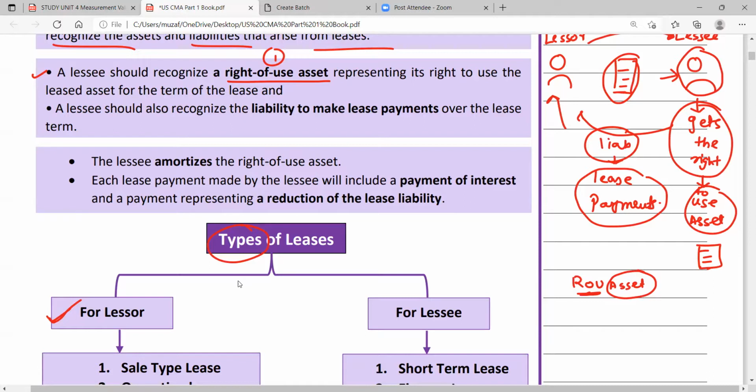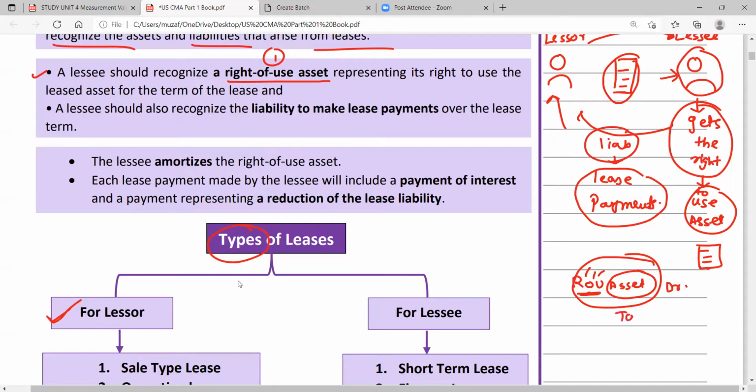He will say right of use asset. The name of that asset will be right of use asset. For example, we have taken machinery on lease, we'll say right of use machinery. We have taken a building, we'll say right of use building. Shop, we'll say right of use shop. Property, right of use property, etc. So when the asset comes in, the lessee will say ROU asset account debit.